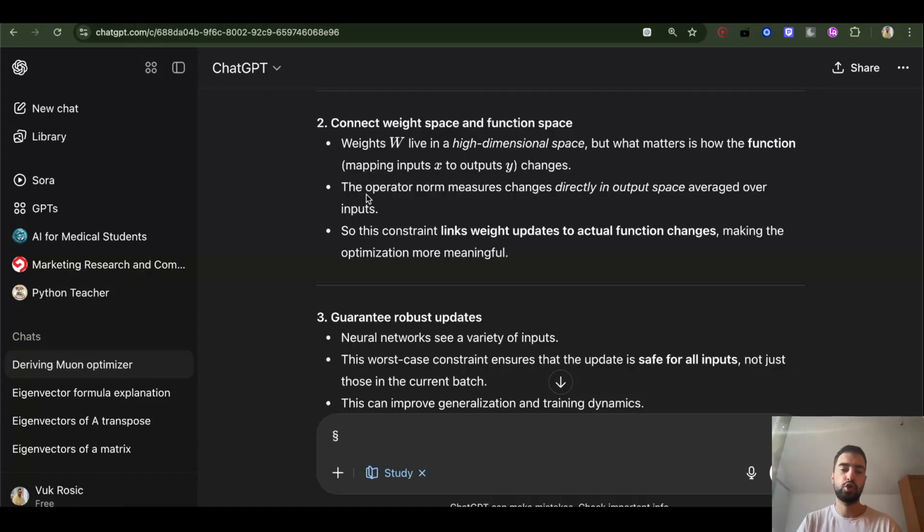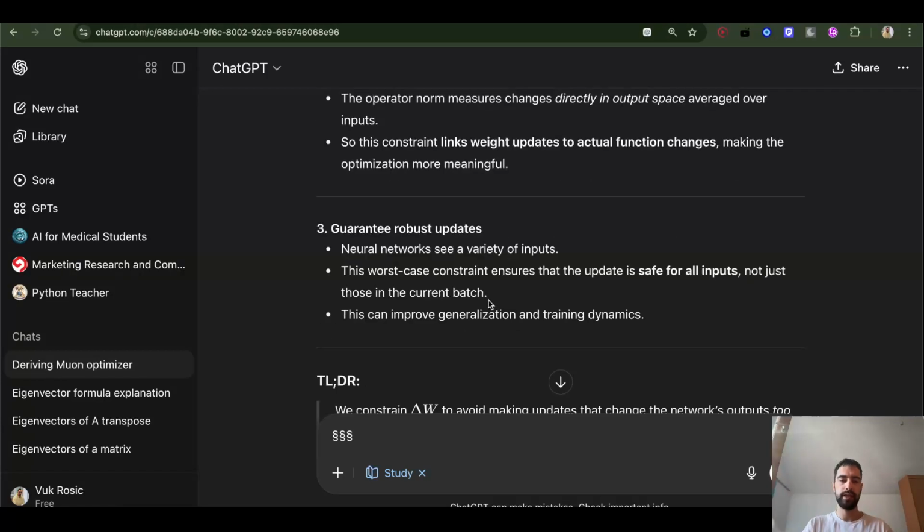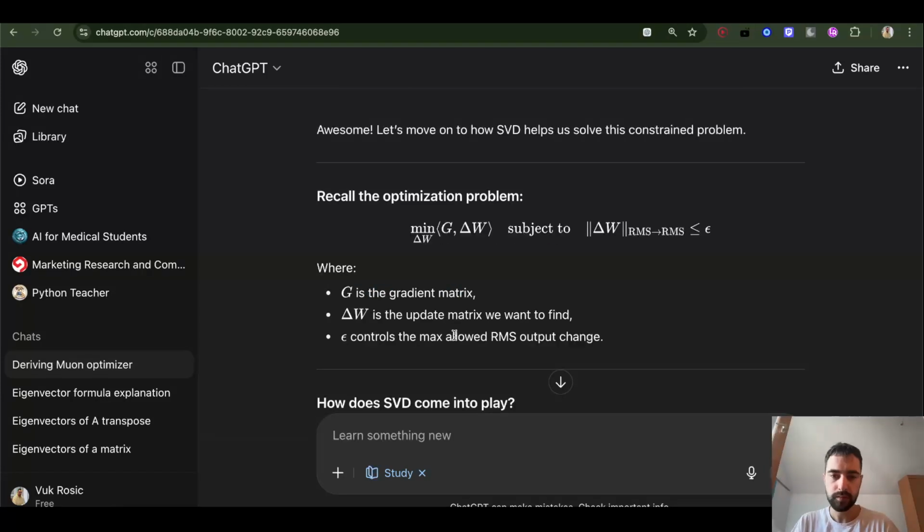Also, we use this to connect input and output space, so we can measure how input influences output: for which input vectors the output changes most, and how it changes. This way we know the worst-case scenario and can make the update safe for all inputs. So let's recall our optimization formula.